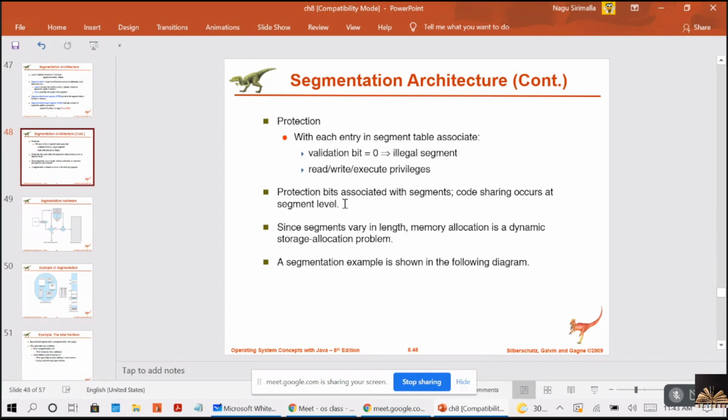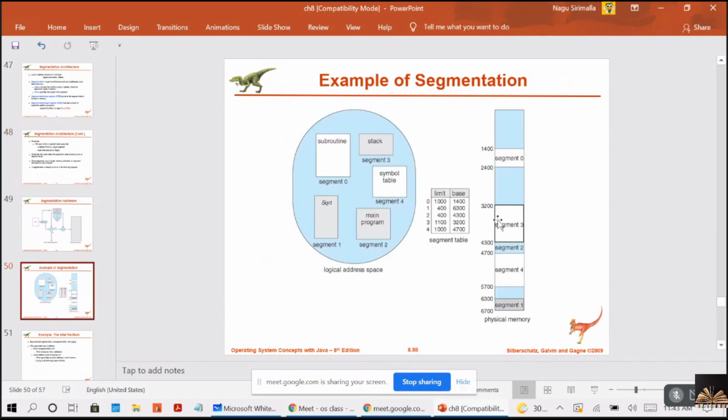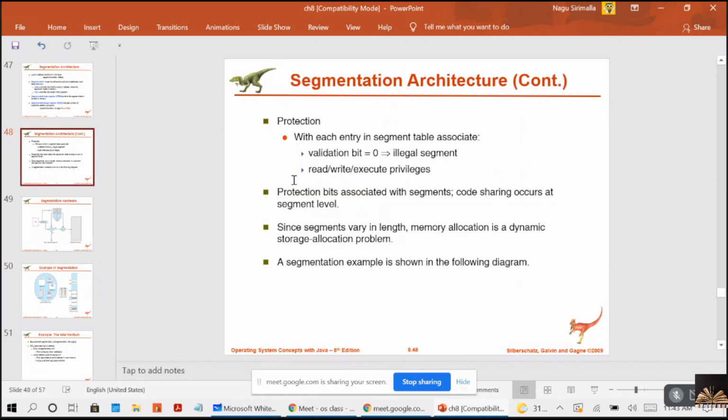right? That means here one code was loaded, and if you want to give the sharing to the other processes also, that can be provided. Here the segment 3 was created by the program 1, but if you want to give the sharing, that can be provided, right? I am not going in depth, but I am just telling you the points. The code sharing occurs at the segmentation level. So segments vary in length. The memory allocation is the dynamic storage allocation problem.